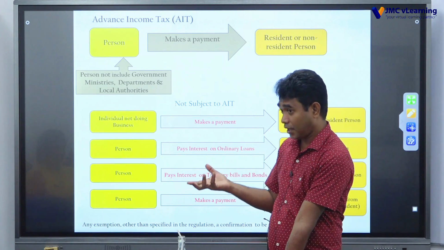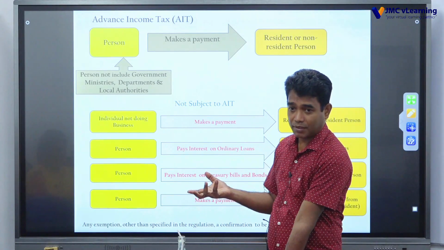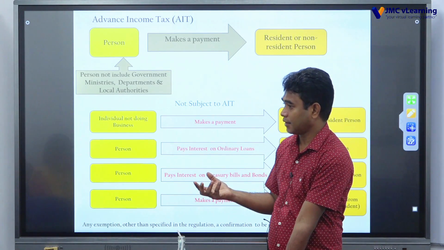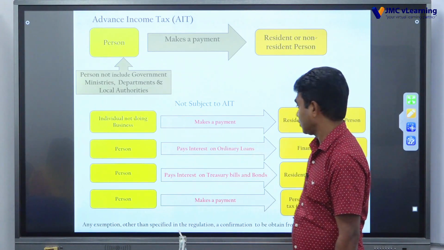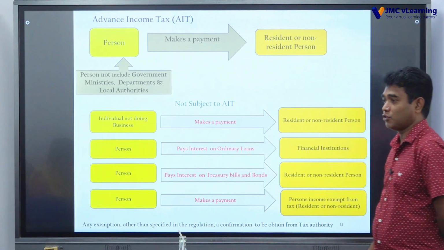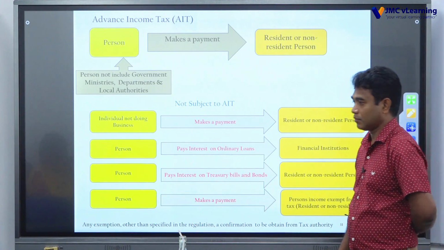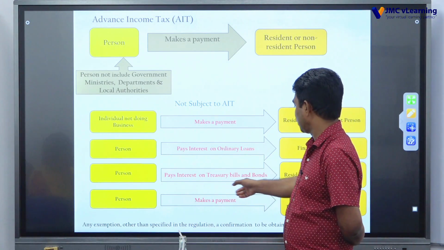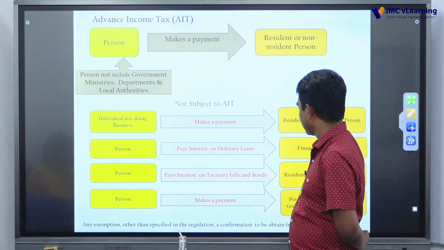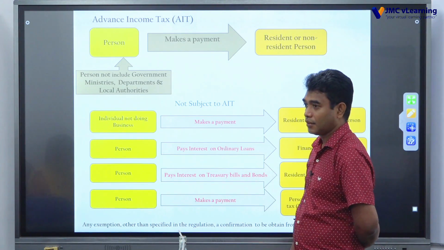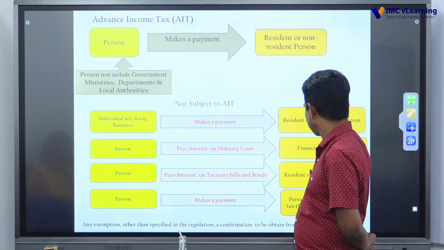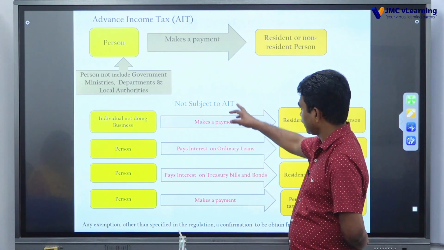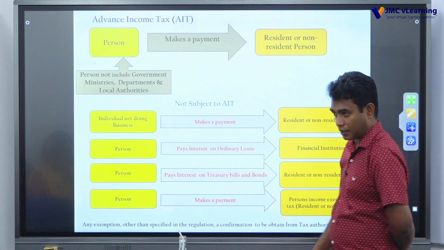But if I obtain a loan for domestic or consumption purposes and make that payment, then no withholding tax. A person who pays interest on treasury bills and bonds, to a resident or non-resident person, no withholding tax. A person who makes a payment where the income is exempt from tax, resident or non-resident, in such case no withholding tax is applicable.